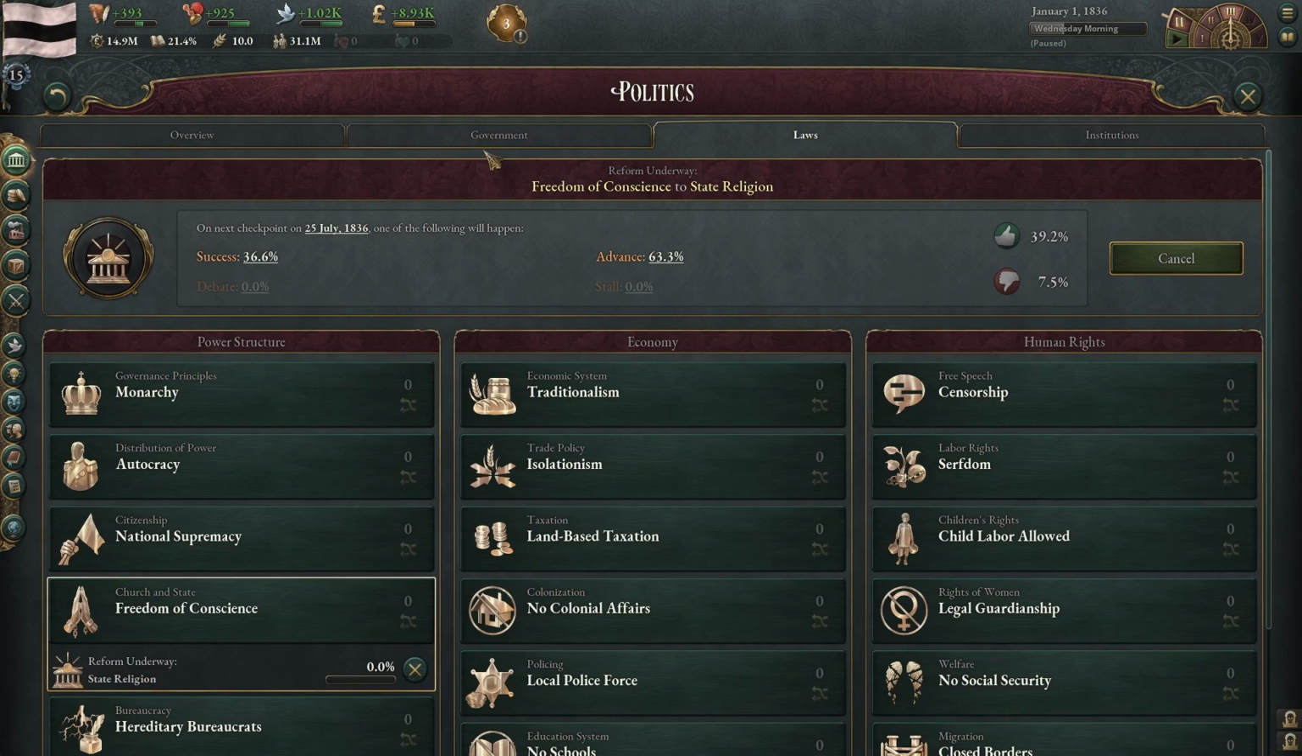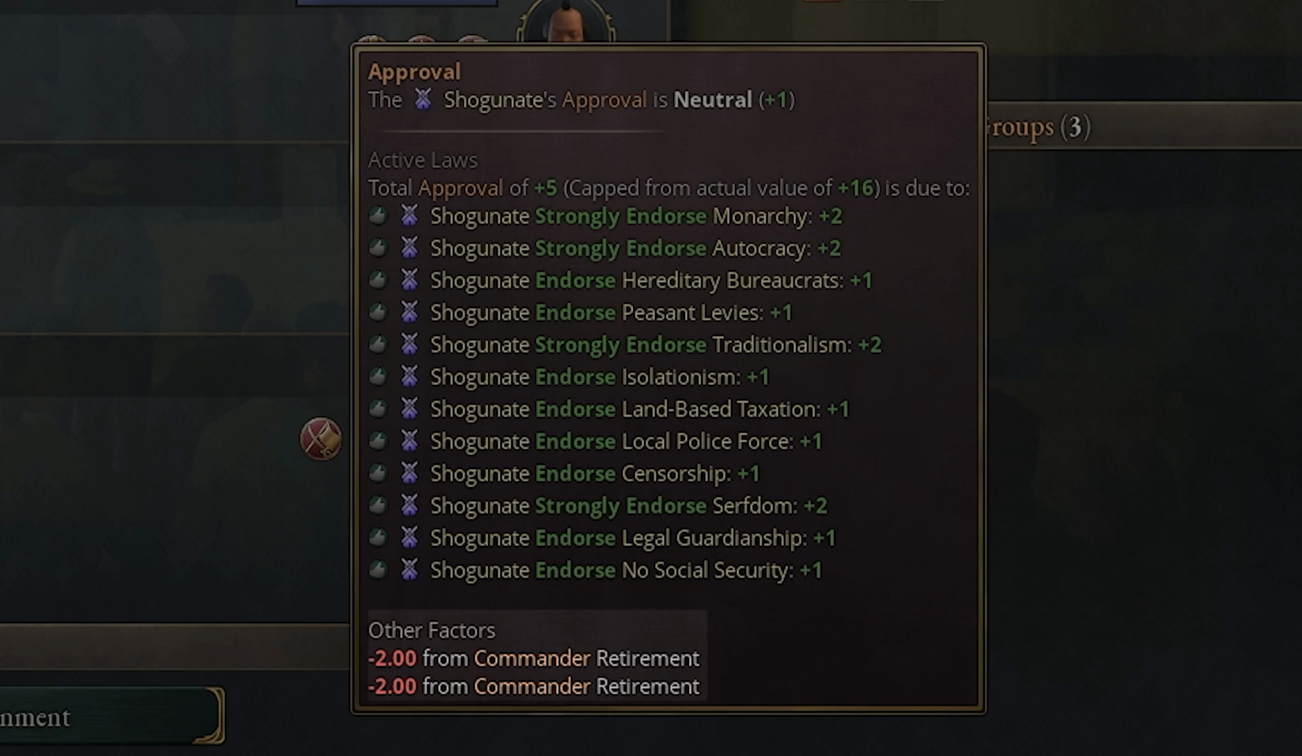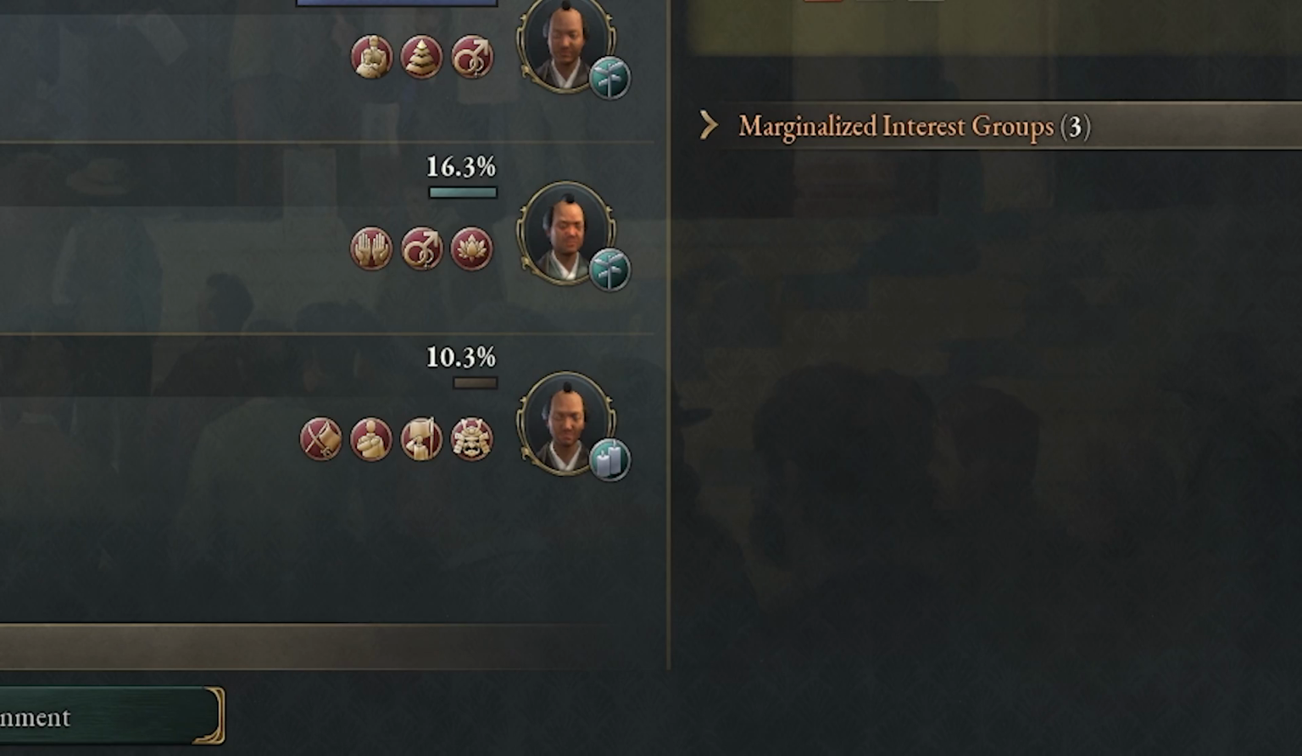We could go back here. We could check out the government and we already know right here they're kind of at neutral and we're getting a -4 already. But I think we should be in an okay place.